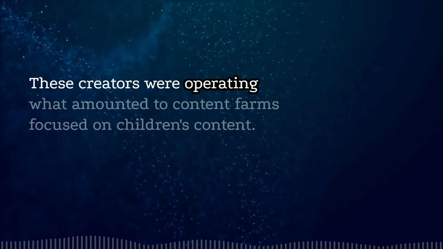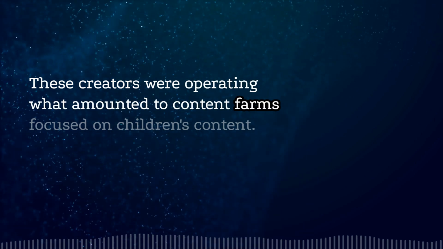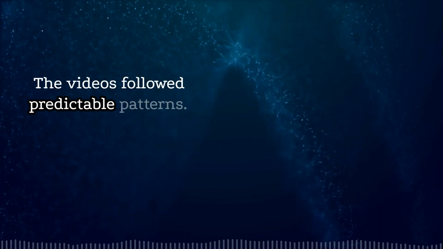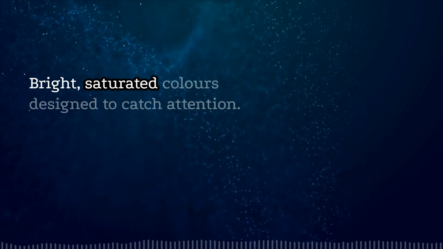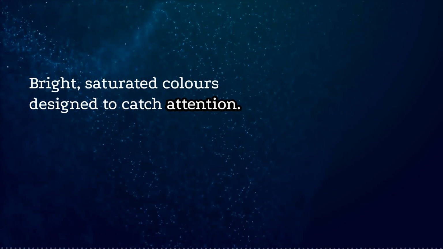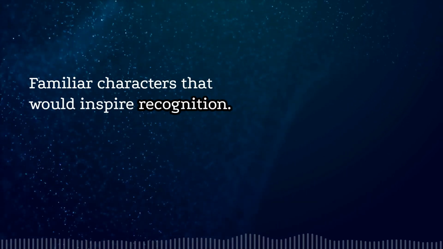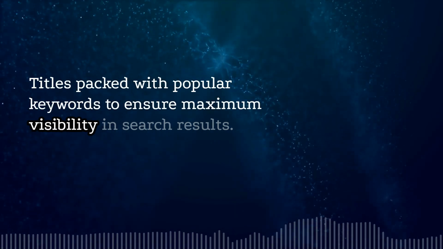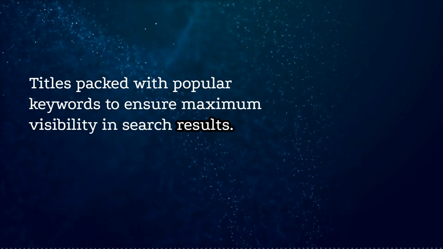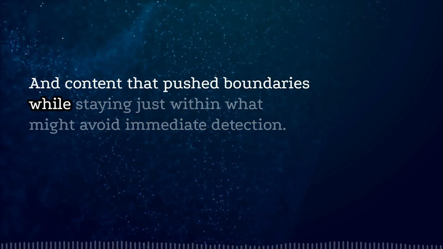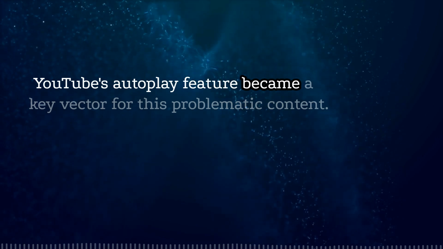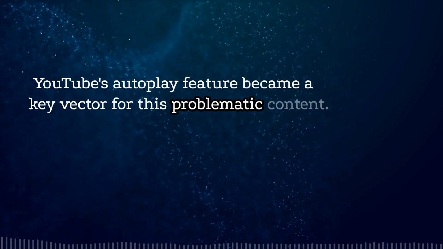These creators were operating what amounted to content farms focused on children's content. The videos followed predictable patterns: bright saturated colors designed to catch attention, familiar characters that would inspire recognition, titles packed with popular keywords to ensure maximum visibility in search results, and content that pushed boundaries while staying just within what might avoid immediate detection. YouTube's autoplay feature became a key vector for this problematic content.